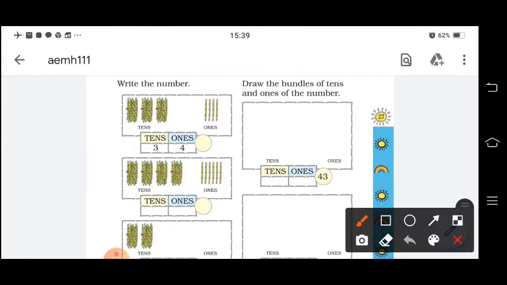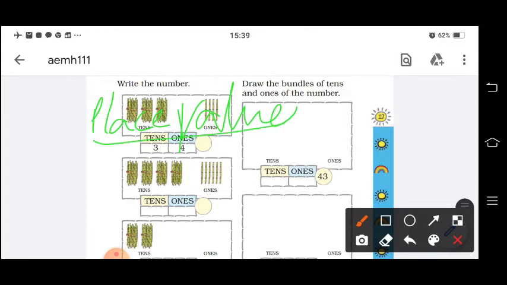Another thing you will learn when you go to the next class is place value. So what is place value? If we observe here, 3 tens. 3 tens means the digit 3 is present in the tens place. So what is the place value of this 3? It is 30. What is the place value of 4?